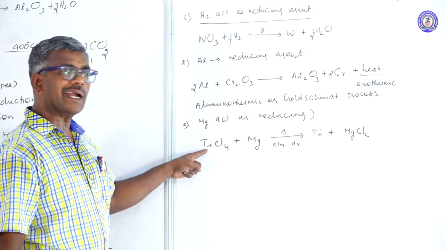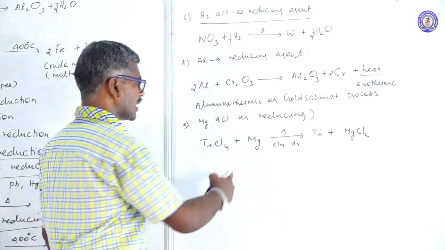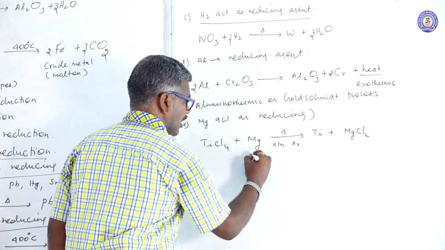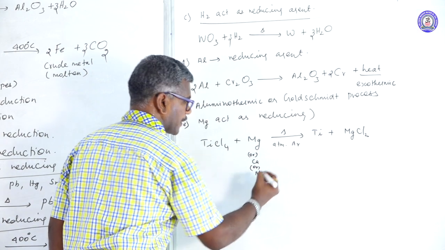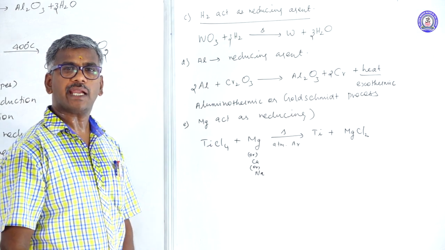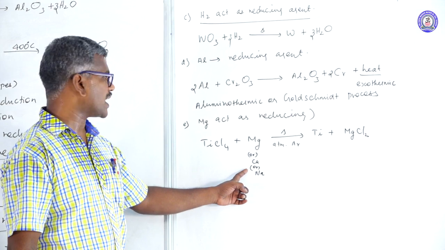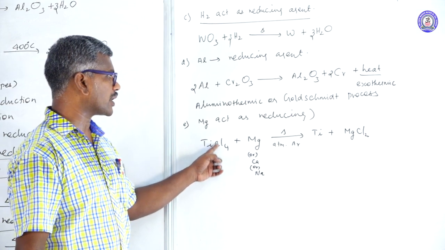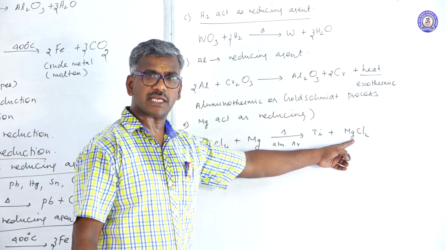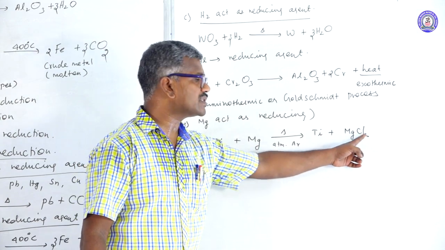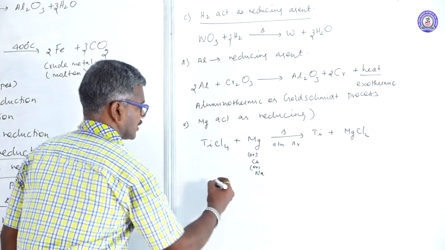Here is the reduction of a metallic halide by using more reactive metals like magnesium, calcium or sodium. Alkali metals and alkaline earth metals act as reducing agents. Titanium tetrachloride is converted into titanium and magnesium chloride. Magnesium valency is 2, so MgCl2 is formed. This process is known as the Kroll process.